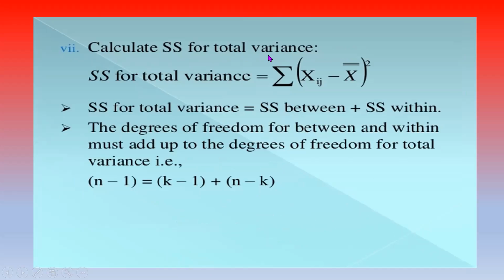So calculate sum of square total variance. Sum of square total variance is equal to summation (xij minus x double bar) whole square. So the sum of square total variance is equal to sum of square between plus sum of square within. The degrees of freedom for between and within must add up to the degrees of freedom for total variance: n minus 1 is equal to k minus 1 plus n minus k. So degrees of freedom due to total, n minus 1, is equal to degrees of freedom due to treatment, k minus 1, plus degrees of freedom due to error, n minus k.